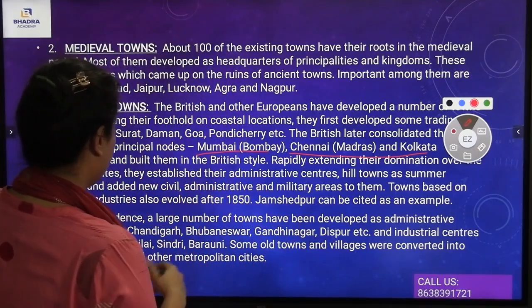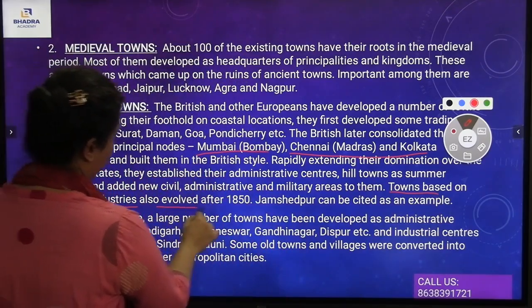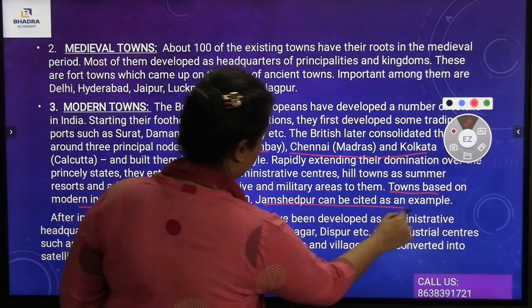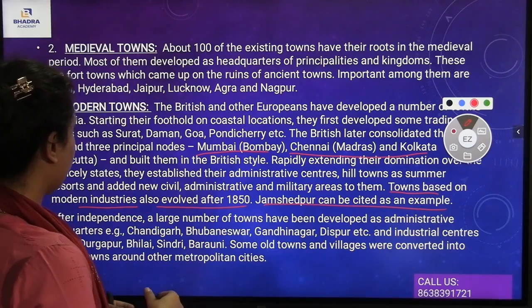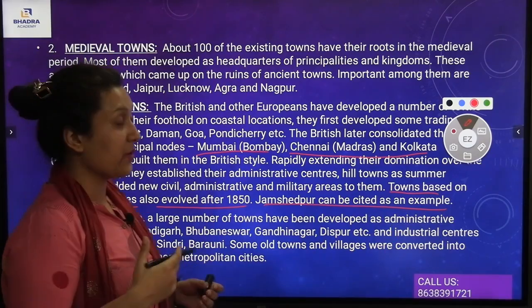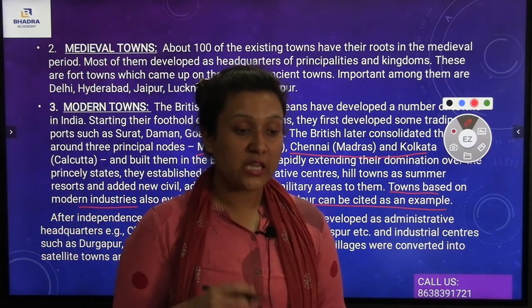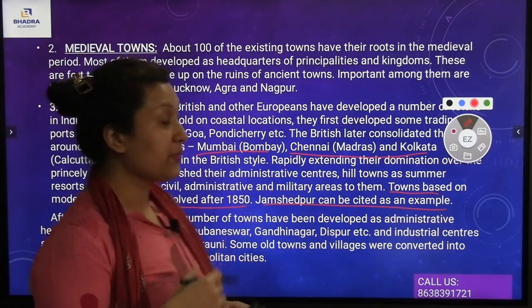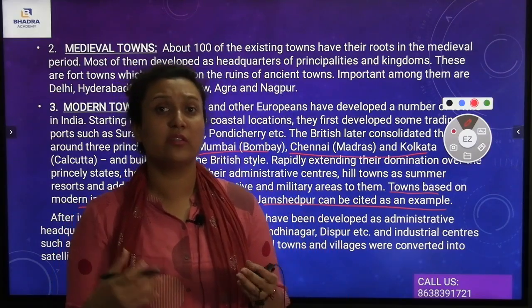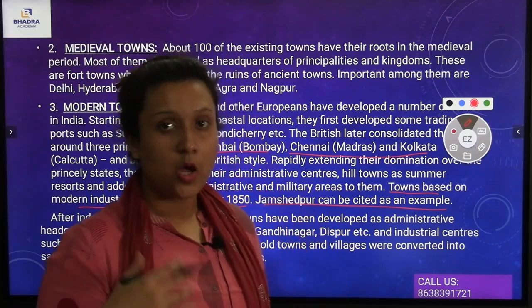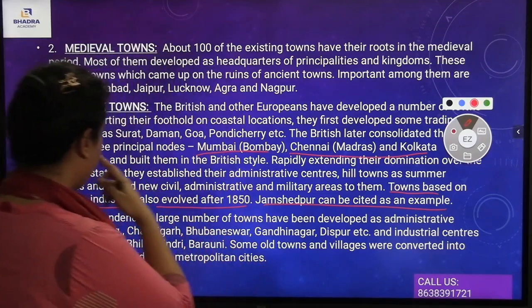Also, towns based on modern industries evolved after 1850. Jamshedpur can be cited as an example. Most of the modern towns evolved after 1850. You see, Jamshedpur was earlier a medieval town, and slowly it converted itself into a modern town. After 1850 only, most of the modern towns were being developed.